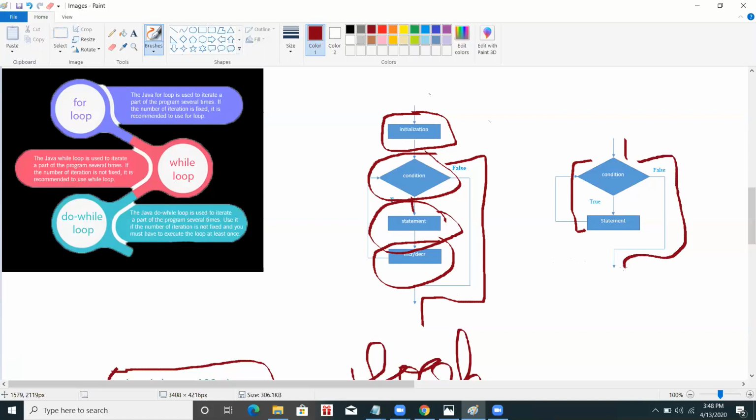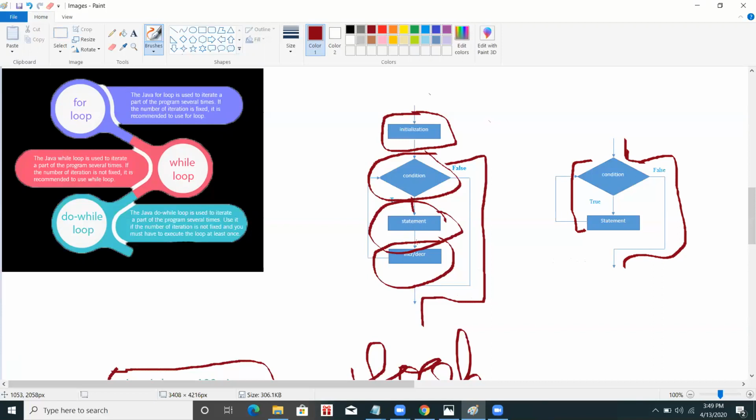In while, the updation part is done inside the loop. The main difference I told you between for and while is that for is used when we know the number of iterations to be executed. If I write I equals 1 and I less than or equal to 10, in this case I know that I will start from 1 and go up to when the value of I becomes 10, with I plus plus. So I know that the loop is to be executed 10 times.